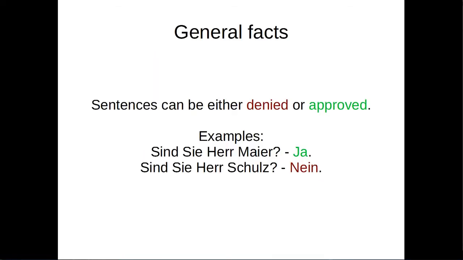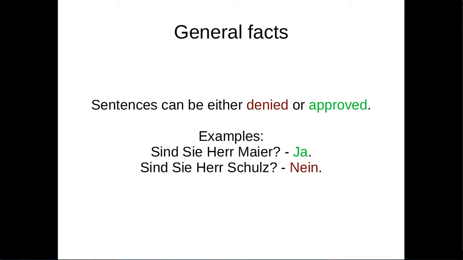Next, we will be looking at general rules. In German, you can deny or approve a sentence. The easiest way to do that is by using yes or no. Every rule here will also have at least one example sentence, like here. I also color-coded important words: negations with red and approval with green.